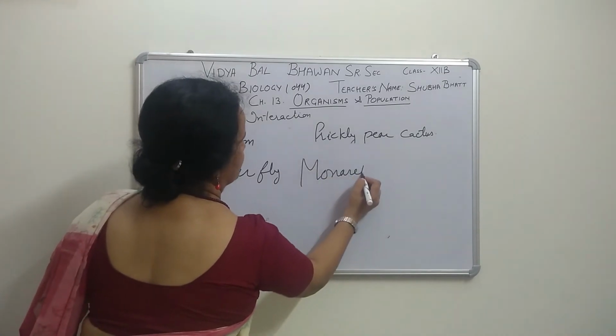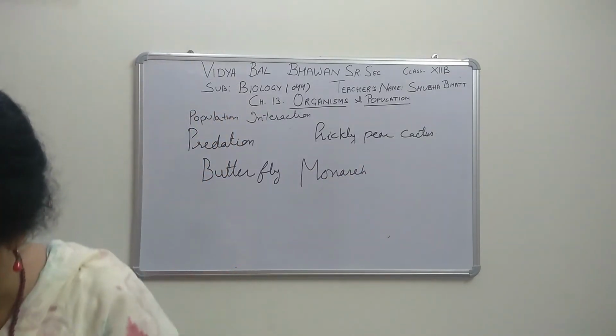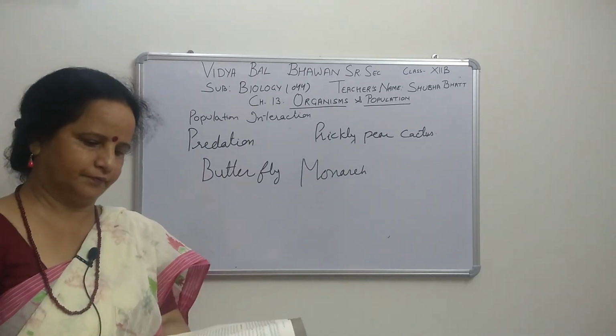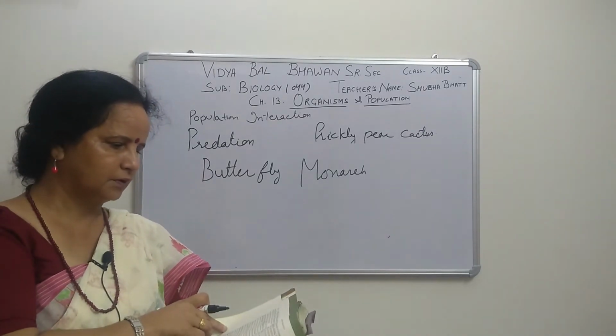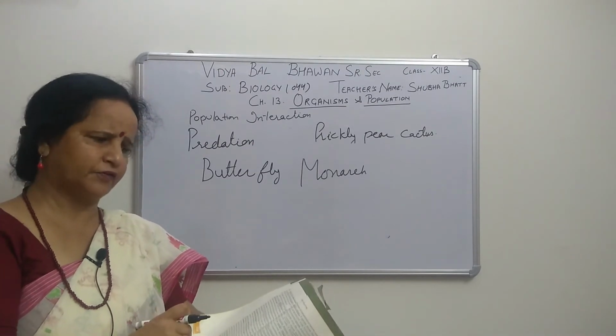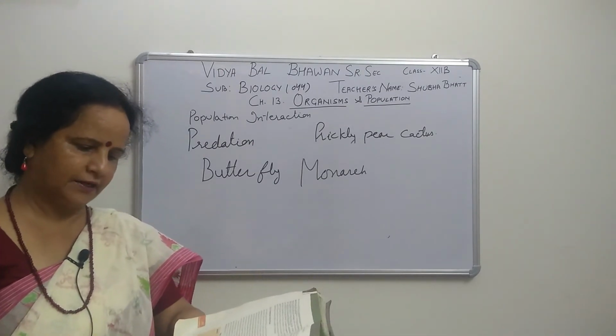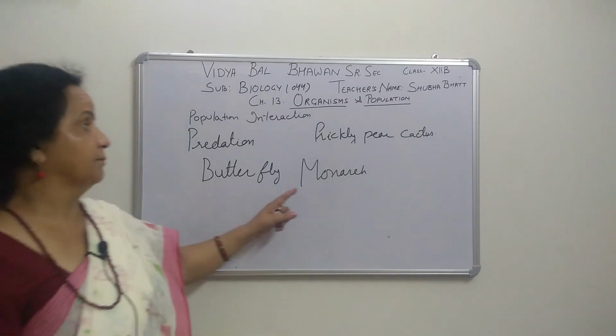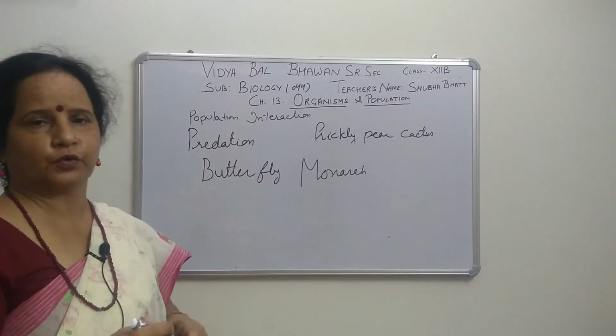You can make an underline in your book also, page number, monarch butterfly, page number 234. First paragraph, first line, start at the beginning, right? So now, how are they protected? Because they are very distasteful.